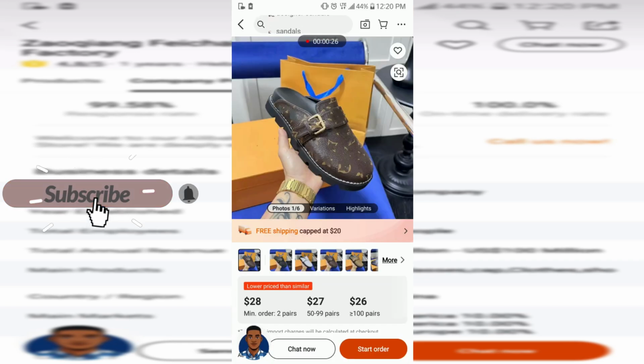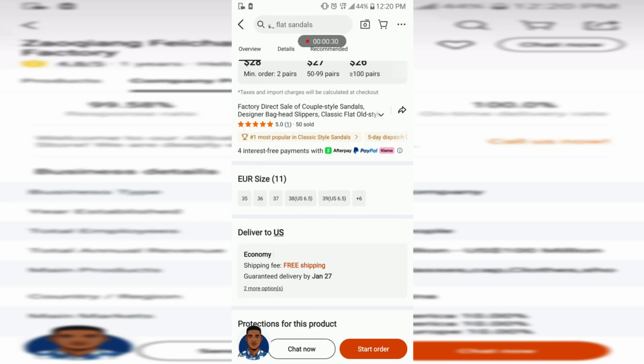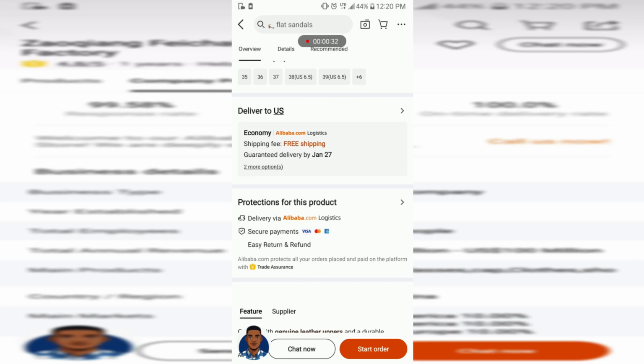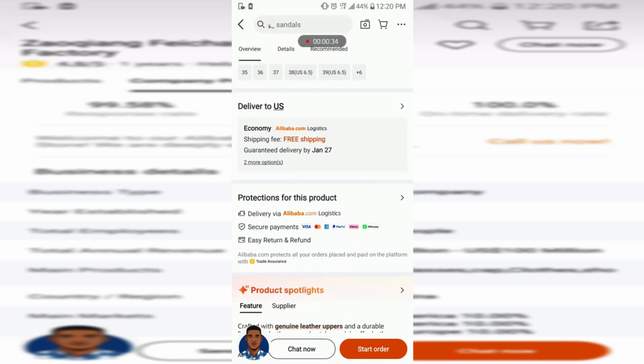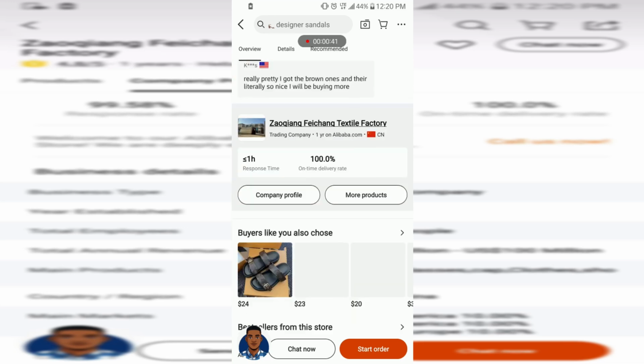Good. So now we hop on the product page. We want to send the seller a message, and if you build a relationship with them, you get that. So now when you hop on the product like this, just scroll to the bottom. If you're on a PC, it's going to be easier. Scroll after the reviews, and definitely you're going to see the seller.